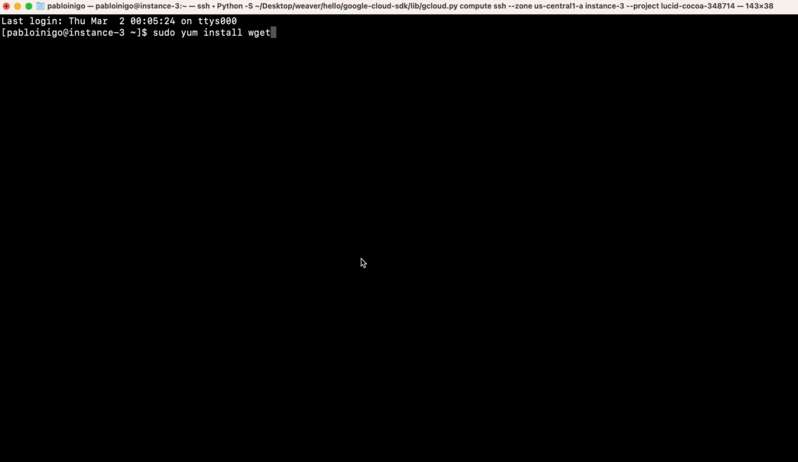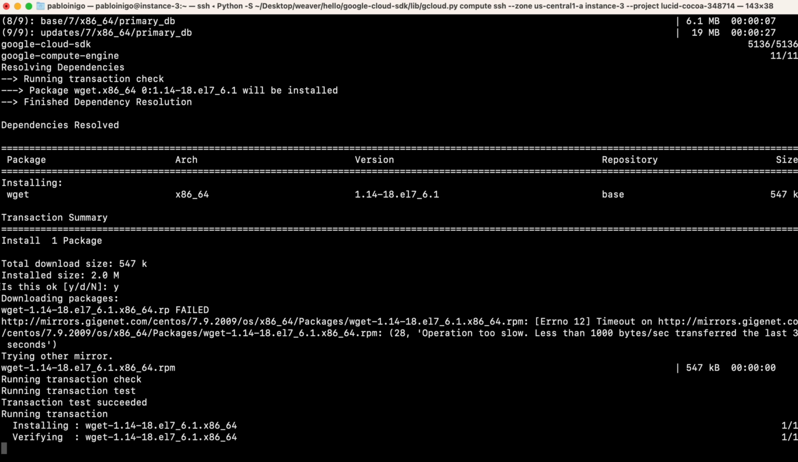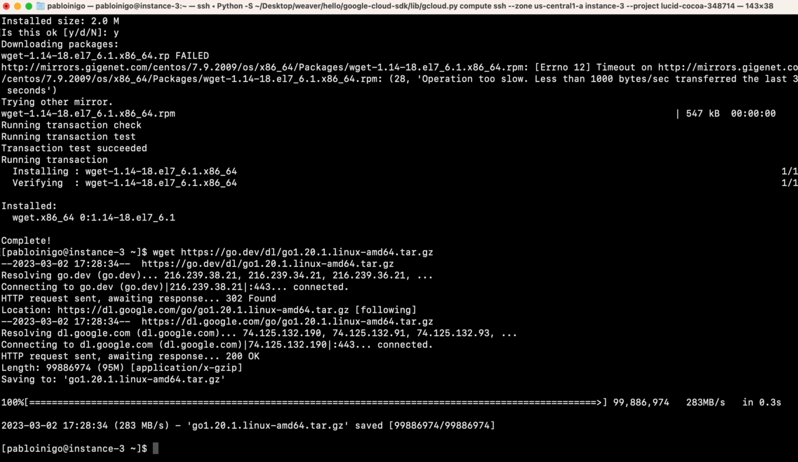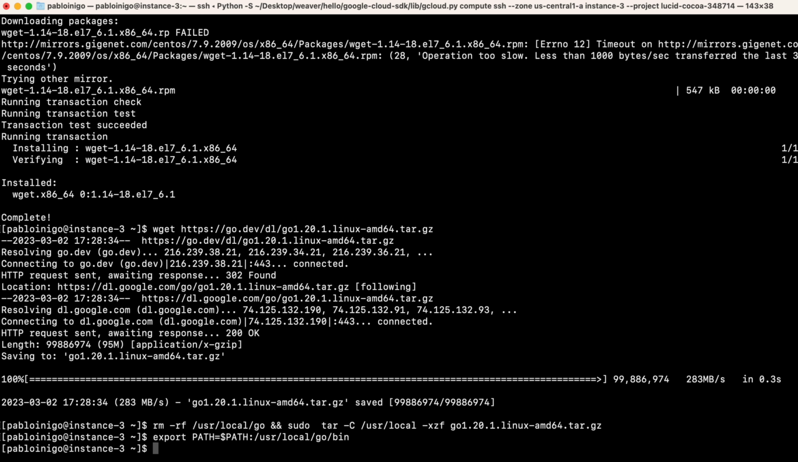So let's start with our example. First, we need to install wget. The installation will take a while, so let's speed up this process. Now we download the Go tar file, and we can unpack it in /usr/local/go. We export the new path to use the binary. At this time is when we install the library with go install.